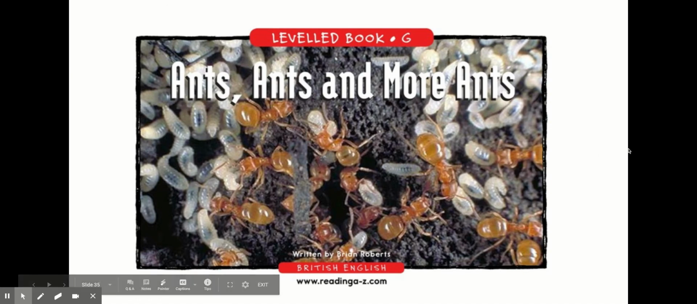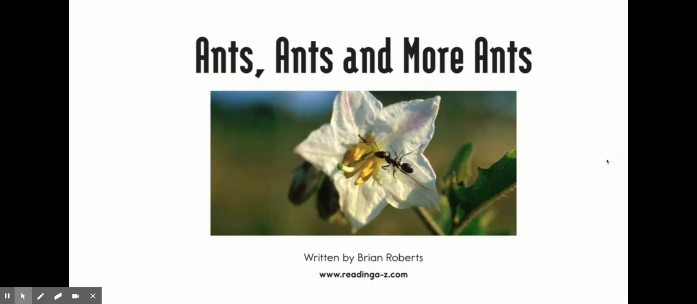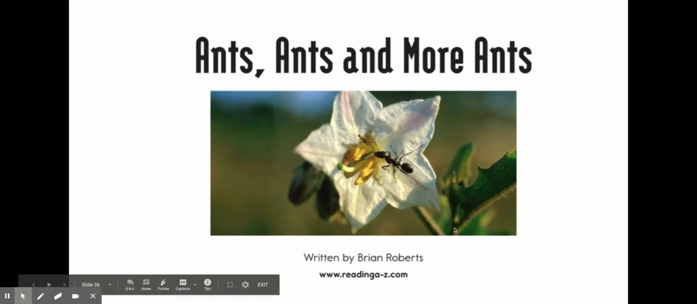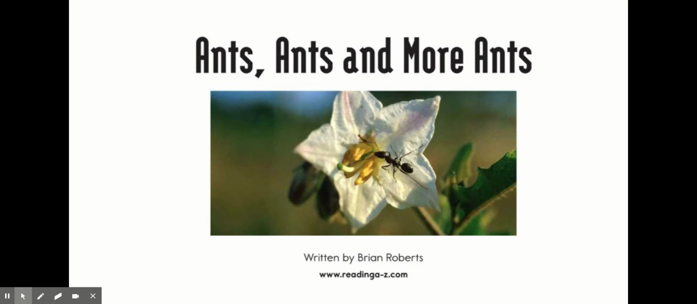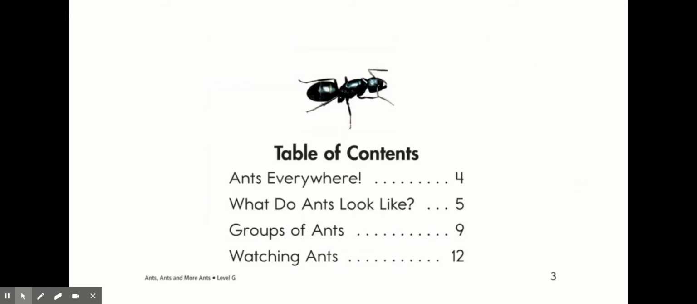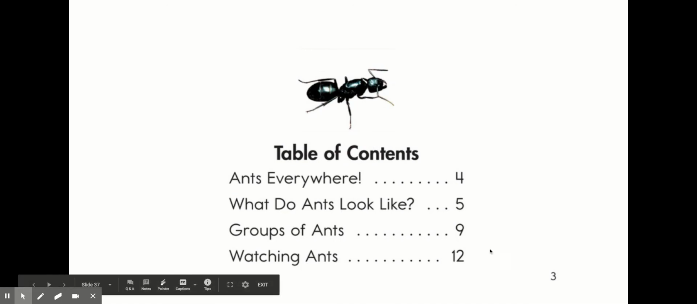Today, in this book, Ants, Ants, and More Ants, we are going to have a chance to take a look at some of our features. For example, here I see a photograph, a real life ant on a real life flower. This book was written by Brian Roberts. Here I am, table of contents. Ants everywhere on page 4. What do ants look like on page 5? Groups of ants on page 9. And watching ants on page 12.